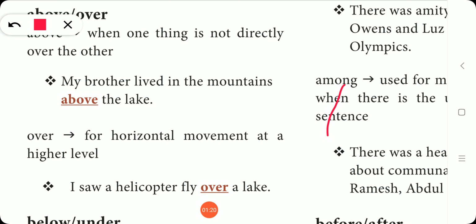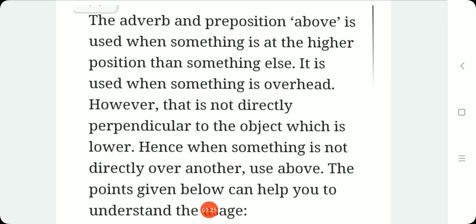Let me explain with some other definitions. Listen, this explanation deals with where to use above. Above can be used both as an adverb and as a preposition. It is used when something is at a higher position than something else, when something is overhead, however that is not directly perpendicular to the object which is lower.